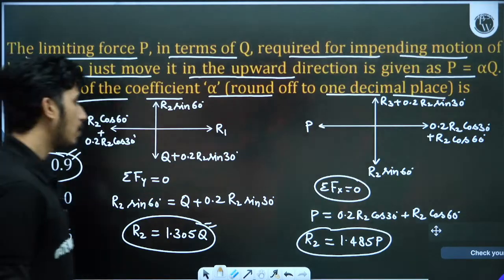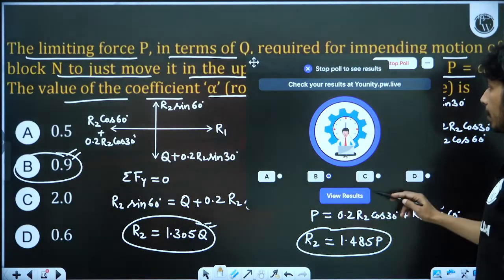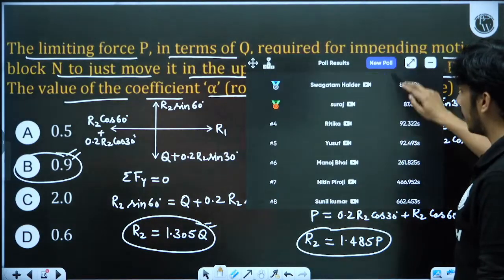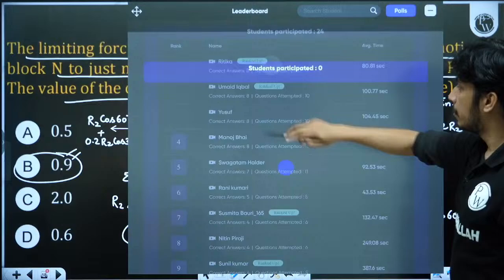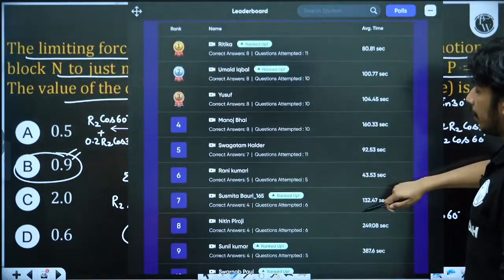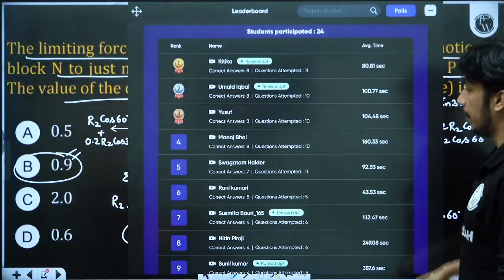So easily we can solve this question if we know which equation we have to make. If you know this, then we can easily solve this. Okay. So these are Ritika, Umaid, Yusuf, Manoj, Swagatam, Rani. Ritika has come to the top. Very good. These are the students, and up to 24 they are giving the answer.